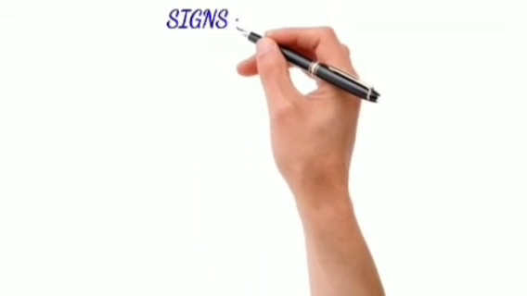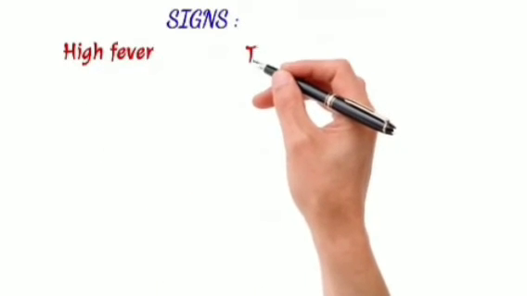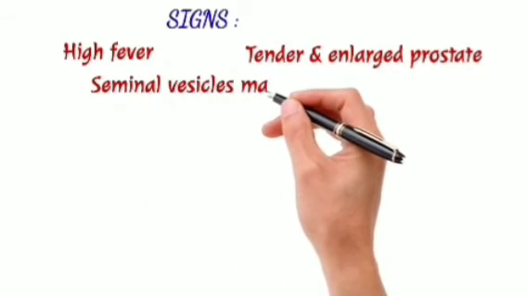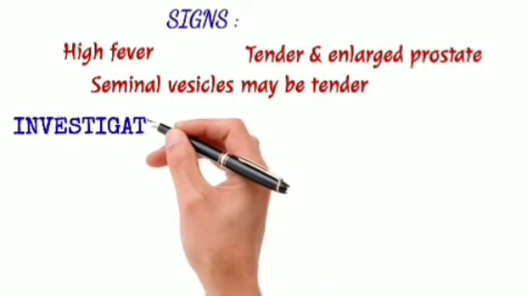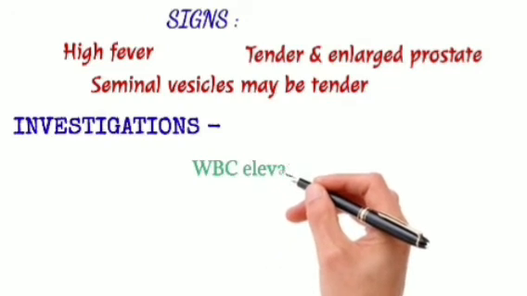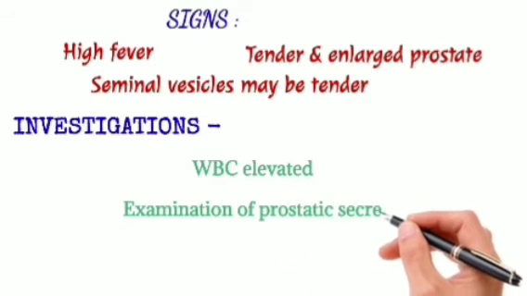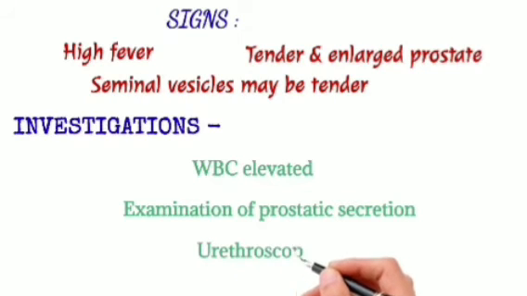So what are the signs? There may be high fever, tenderness and enlargement of the prostate. Seminal vesicle may be tender to touch. Investigations. WBC are elevated. Examination of the prostatic secretion and urethroscopy.